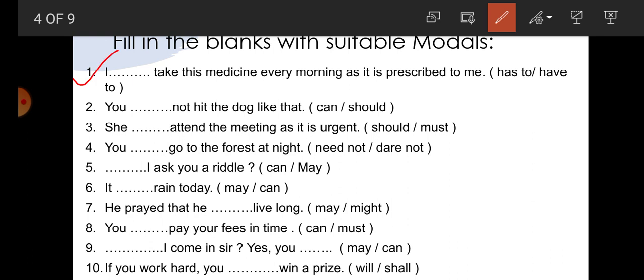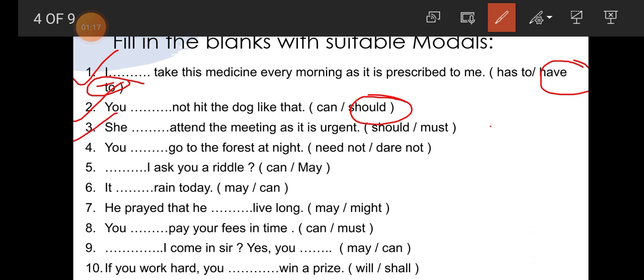Number 1. I dash take this medicine every morning as it is prescribed to me. Students, here the subject is I. That's why the correct modal will be have to. I have to take this medicine every morning as it is prescribed to me. Number 2. You dash not hit the dog like that. So students, should is the correct answer here. You should not hit the dog like that because it's our duty not to be cruel to animals.